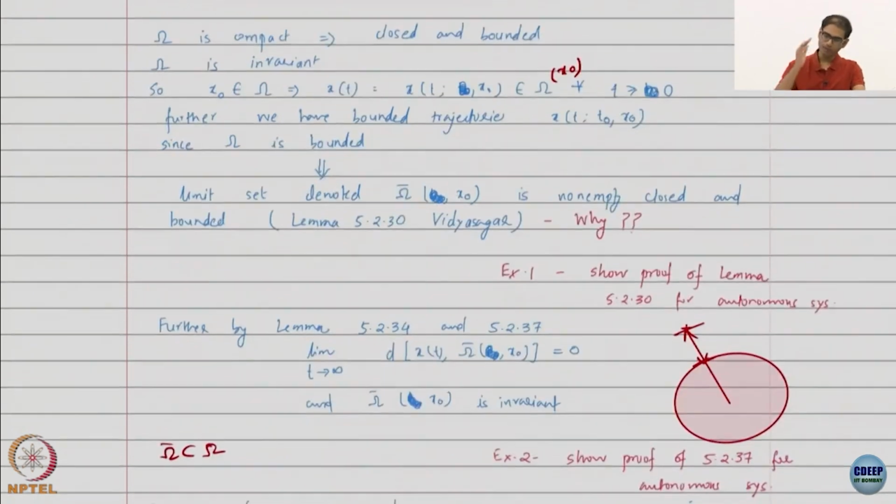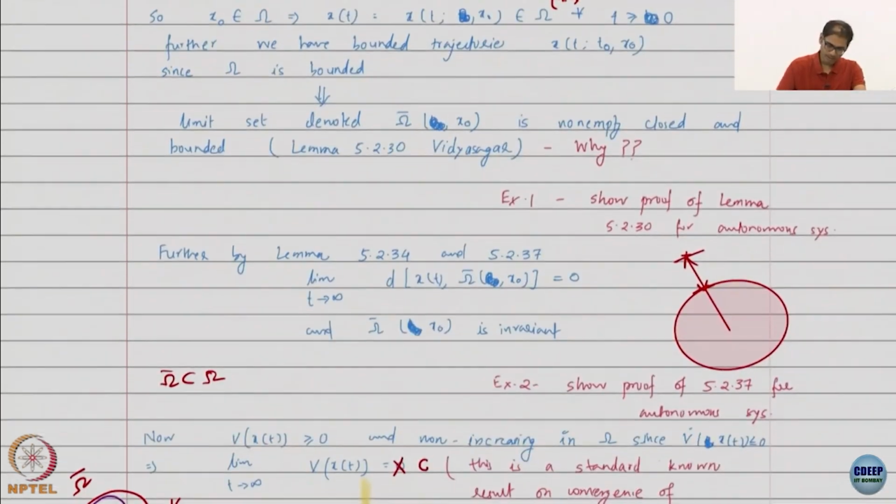And once you have these bounded trajectories, Vidyasagar gives really nice 3 results, in fact, and that is what we use pretty much to complete our proof. We are not doing anything honestly. The first result says that if you have bounded trajectories, then the limit set, denoted as such, notice it is indexed with x0, depends on the initial condition, is non-empty, closed and bounded.